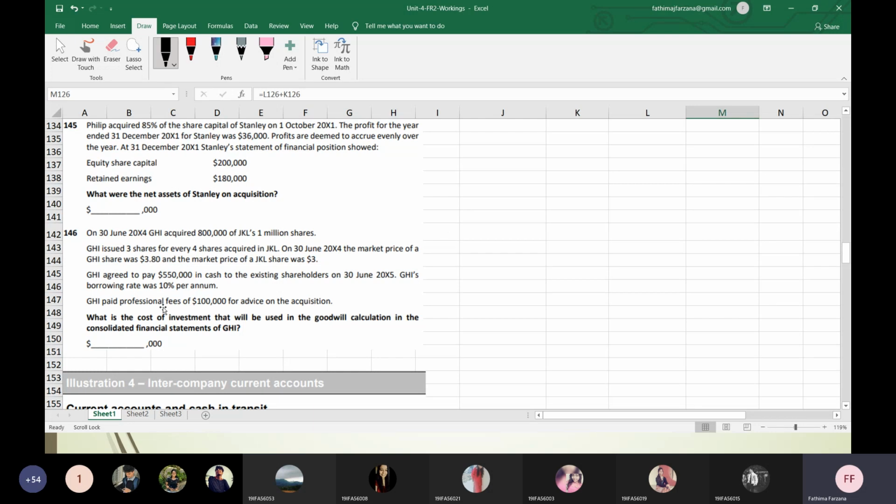Now, what is the question asked? What is the cost of investment that will be used in the goodwill calculation in the consolidated financial statement of GHI? So who is the parent here? GHI. What is the cost of investment calculation?